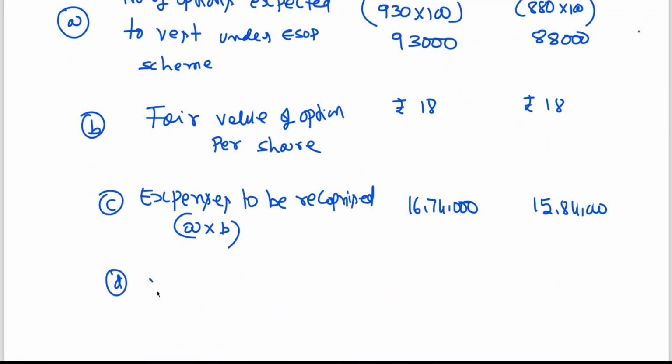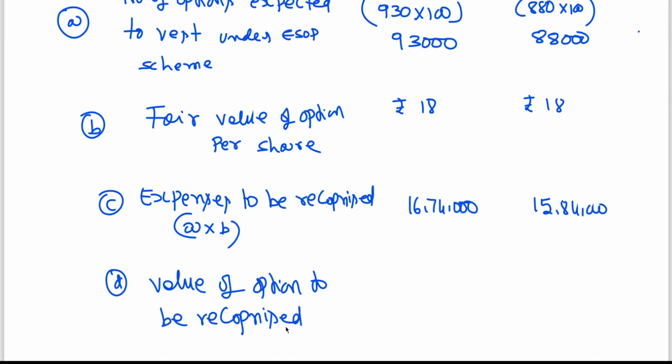So now the value of option to be recognized is equal to 16,74,000 into 1 by 2, no? 1 year has expired. 16,74,000 by 2 is coming to 8,37,000.